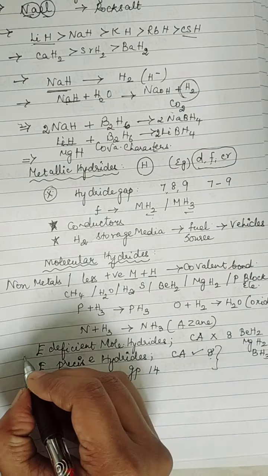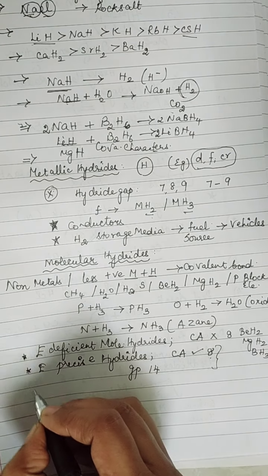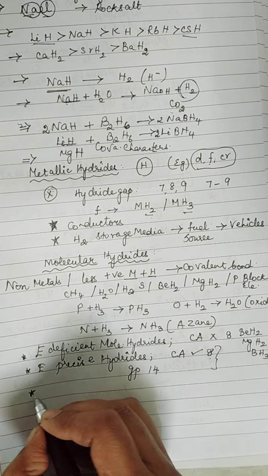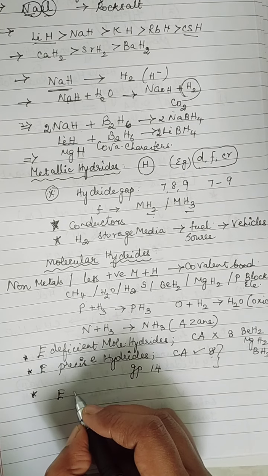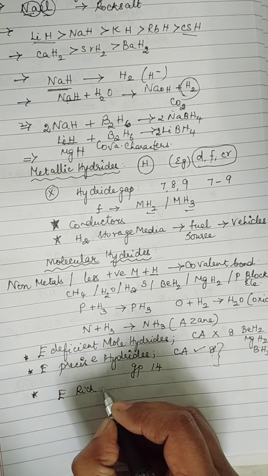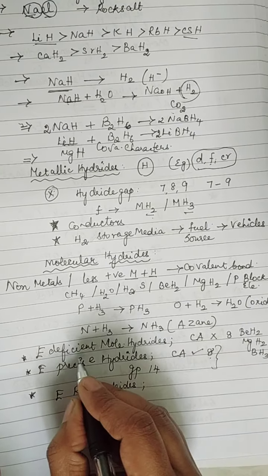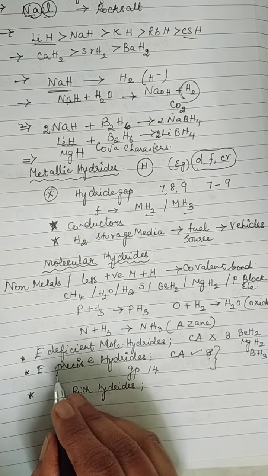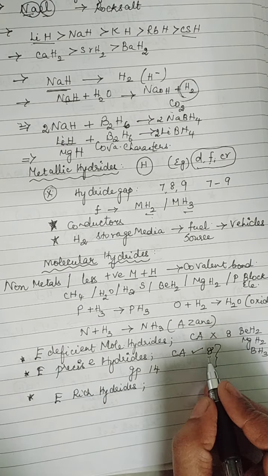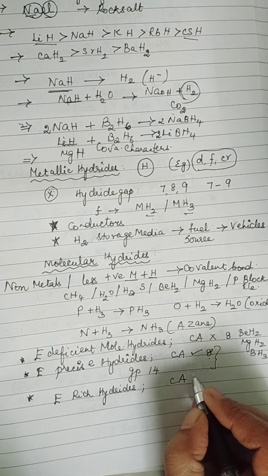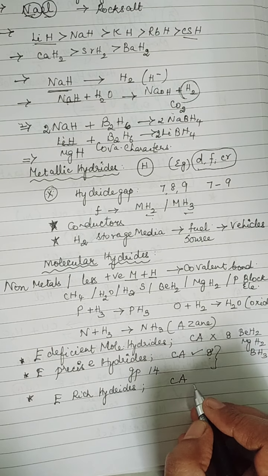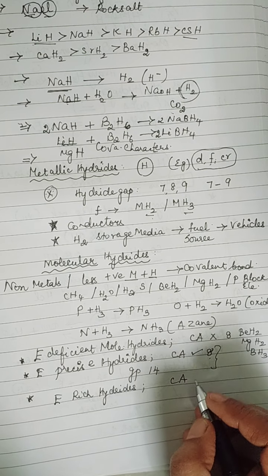Now moving to the third classification of molecular or covalent hydrides: electron rich hydrides. I think you can bring out the definition yourselves: electron deficient is not a complete octet, electron precise has a complete octet. Here the central atom will have a lone pair of electrons.